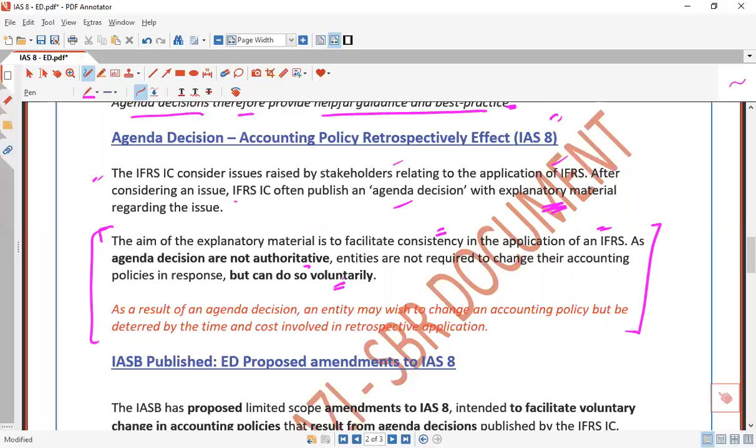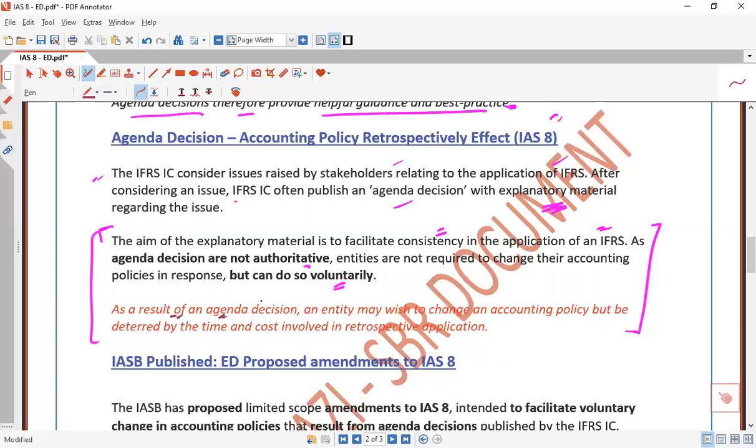It means the IFRS committee suggests that if you want to change an accounting policy and you consider that the retrospective effect is not cost effective, then you can apply it prospectively. This red line is very important.